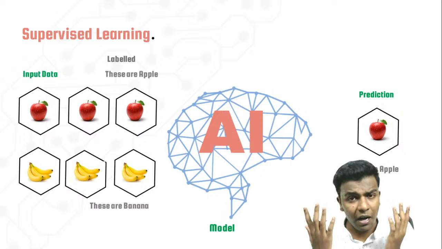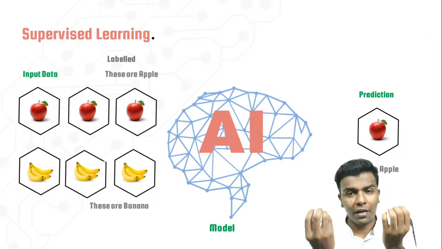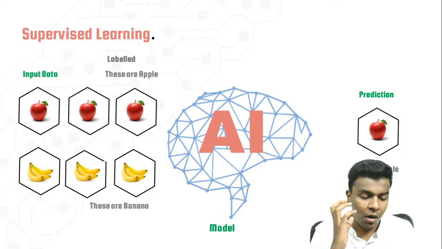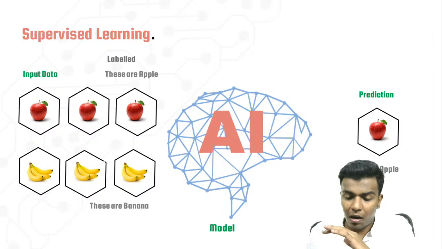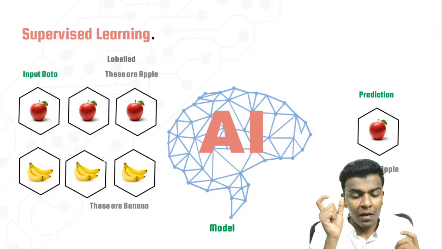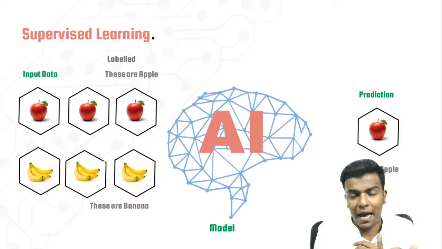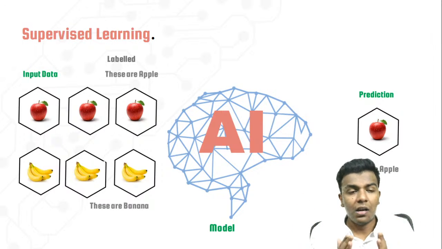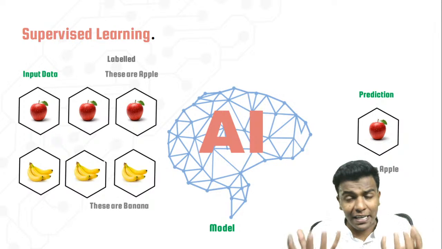So that should be completely isolated. So that is two folders. Talking about the AI aspects, I'm going to have two folders. In one folder I'll have a bunch of apple images, and in another folder a bunch of banana images, and I'll name each and every folder accordingly: this folder as apple and this folder as banana. I'll rename them beforehand. So I'm going to teach a baby by giving two separate folders, which is labeled data.